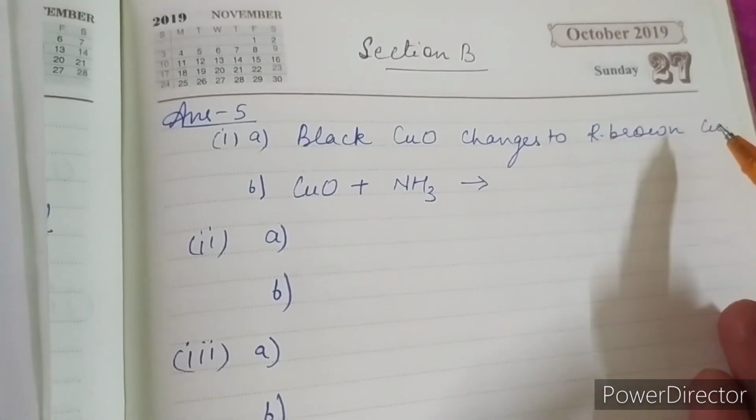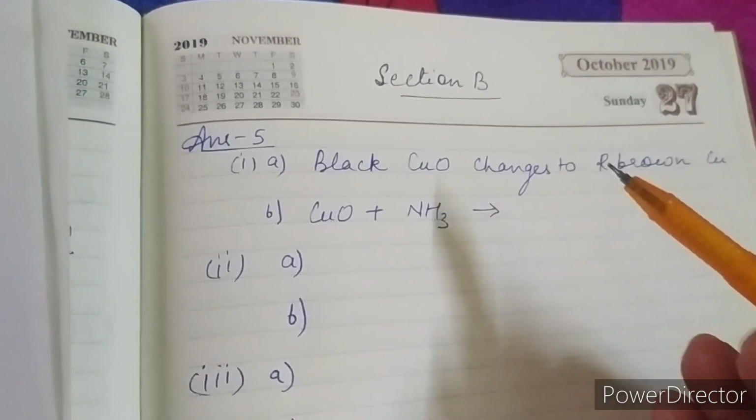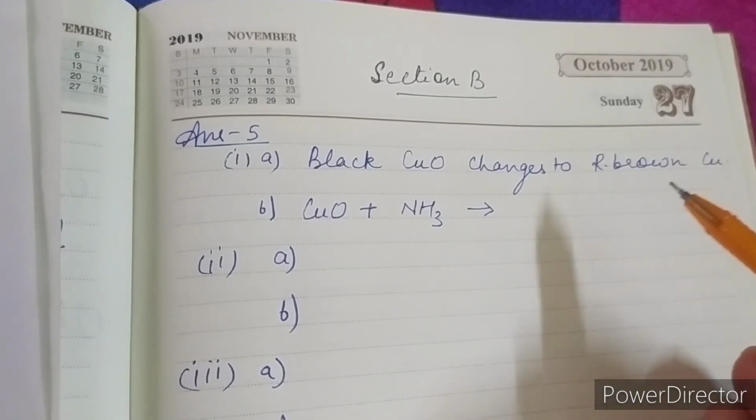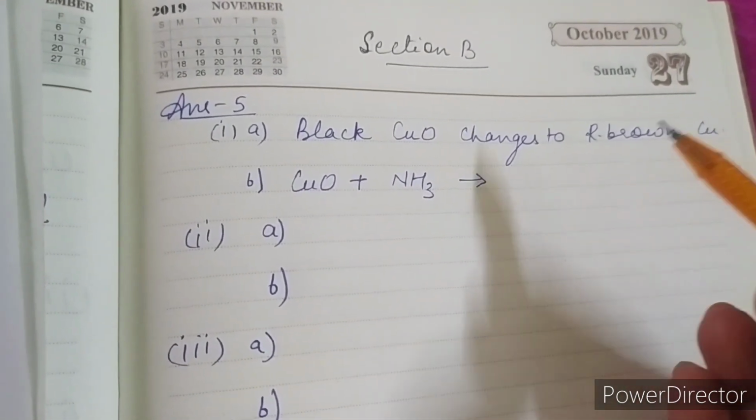You can write here the color of copper as reddish brown, brown or pink, because all these colors are used in your books. Otherwise the brown is more appropriate, but you can write any color, reddish brown, brown or pink.